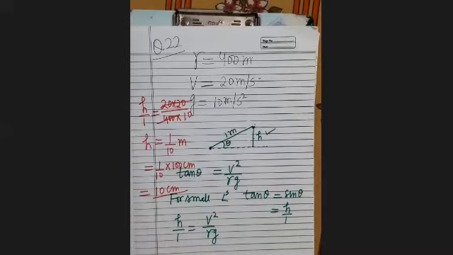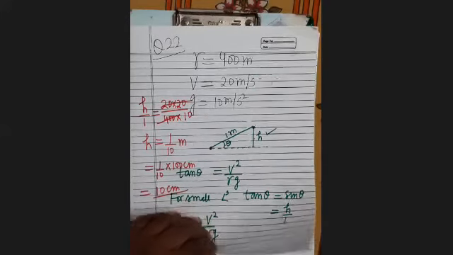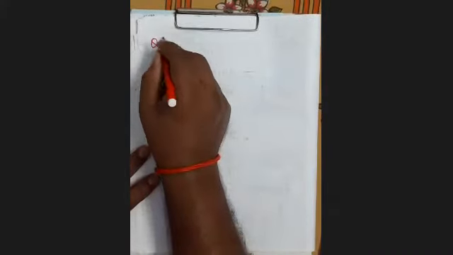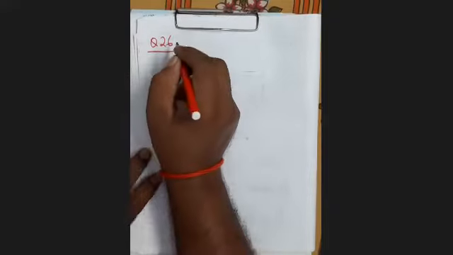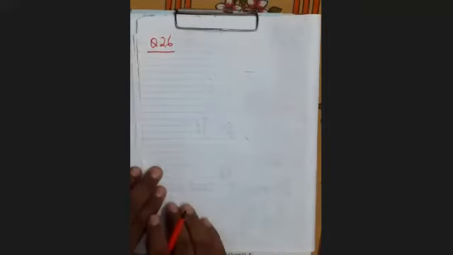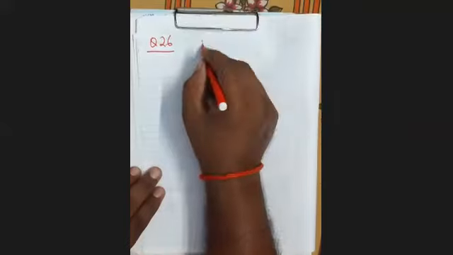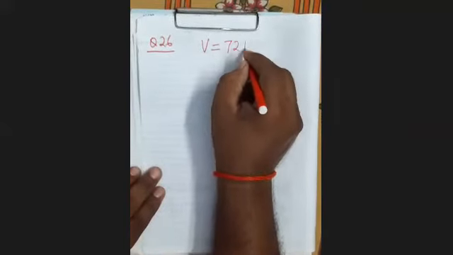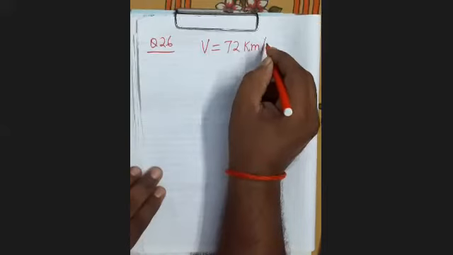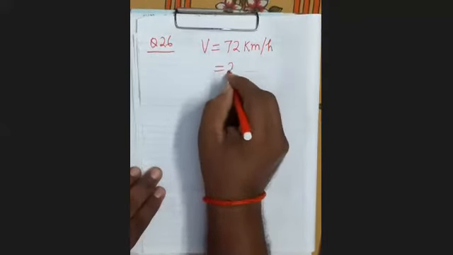Then motion in vertical circle. Yesterday I told one question. From here also you can see question number 26. You see the question number 26. Now see here, a train is moving with a speed of 72 km per hour, that is v equals 72 km per hour. When you convert it into meter per second, it will be 20 meter per second.